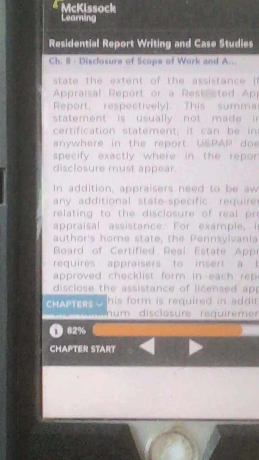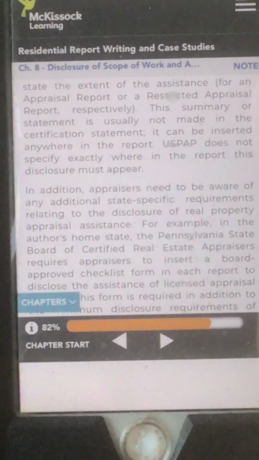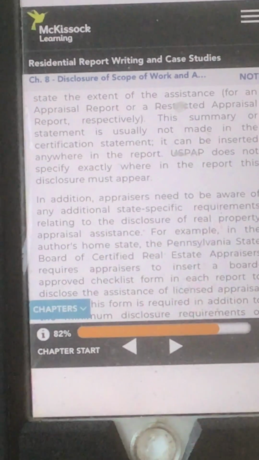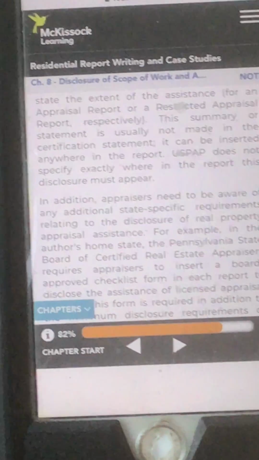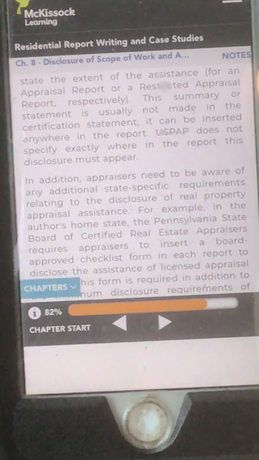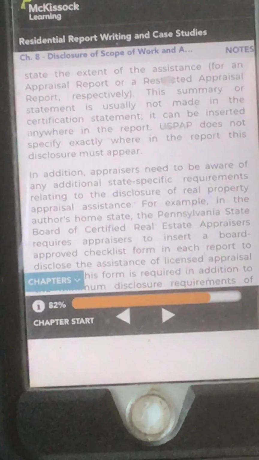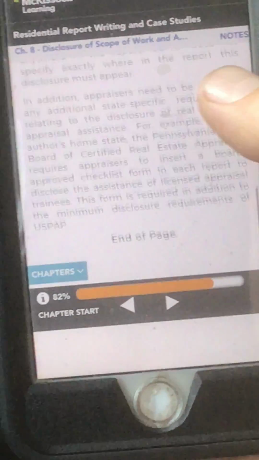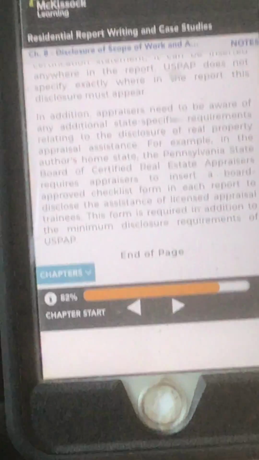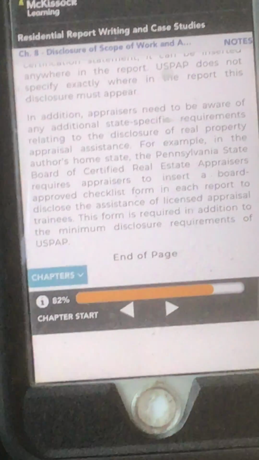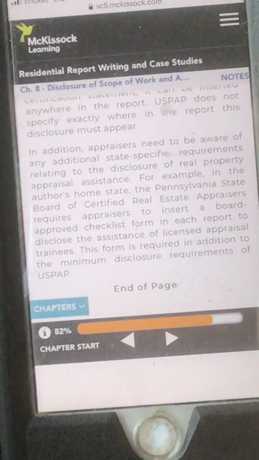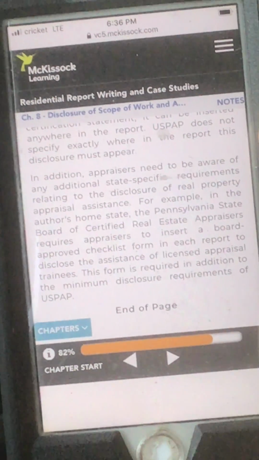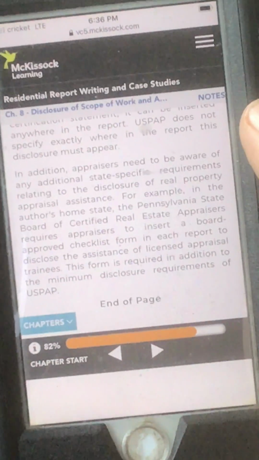This summary or statement is usually not made in the certification statement. It can be inserted anywhere in the report. USPAP does not specify exactly where in the report this disclosure must appear. In addition, appraisers need to be aware of any additional state-specific requirements relating to the disclosure of real property appraisal assistance.